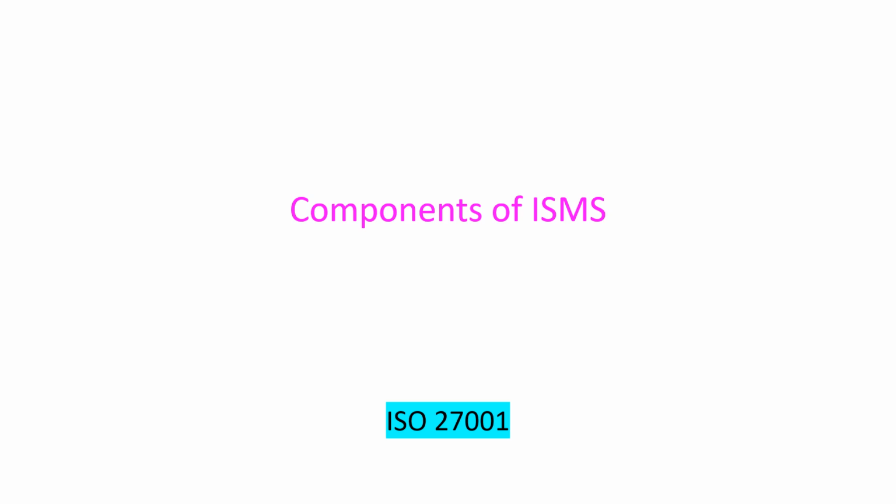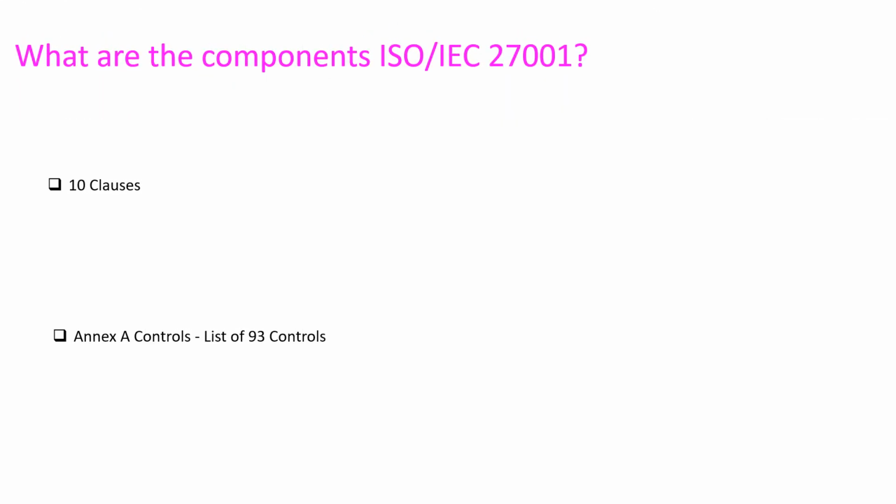In this lecture, we will discuss the components of ISMS. The two main components of ISMS are 10 clauses and Annex A controls, which is a list of 93 controls. Clauses 1, 2 and 3 give the primary idea about the ISMS, that is scope, reference and terms and definitions.